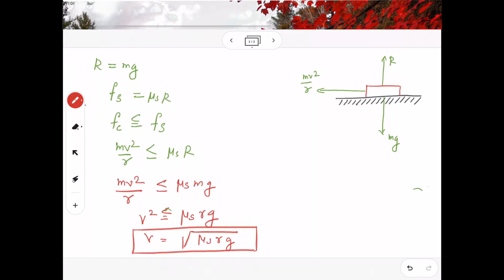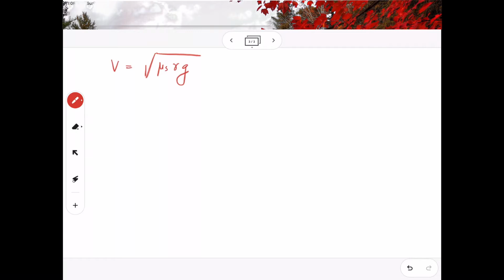That means if the speed is more than this value, then what will happen? The vehicle will skid off to the upper portion of the road. So from this equation it is clear. Dear students, very interestingly we can make one conclusion from this equation. For example, just consider your car taking a turn while traveling on a road at a very huge speed, for example 100 km per hour.